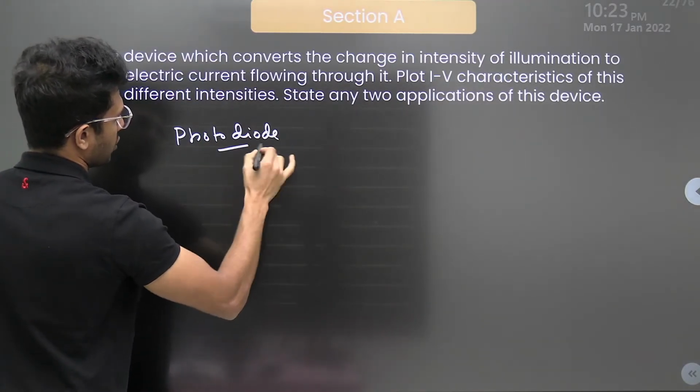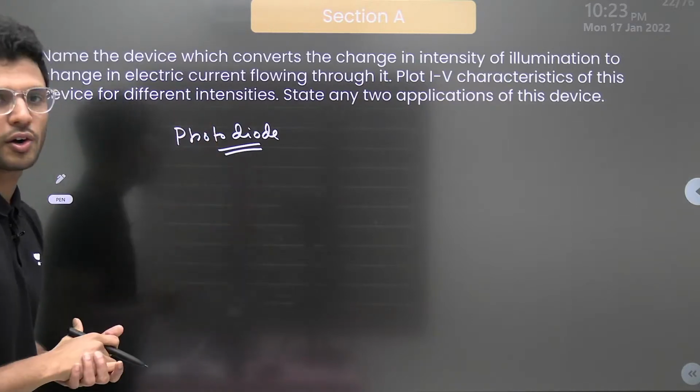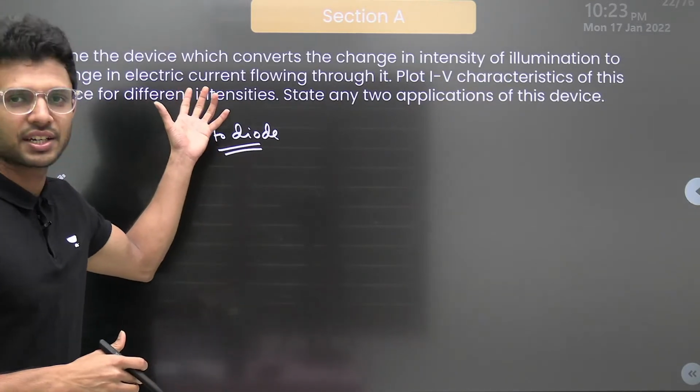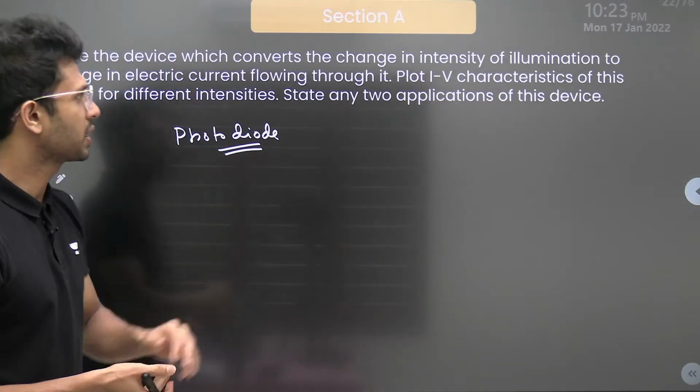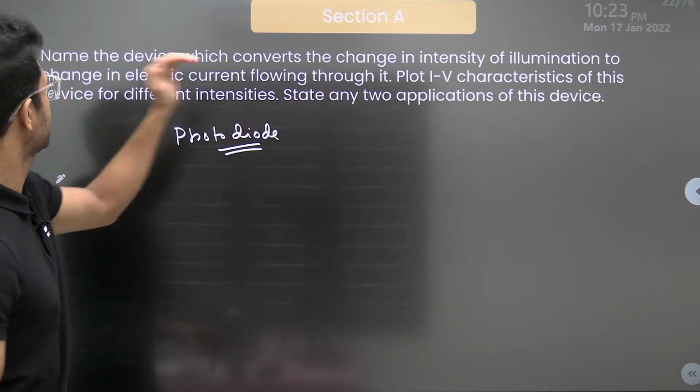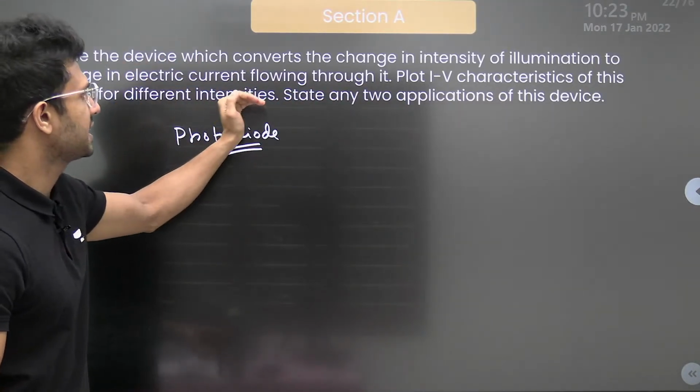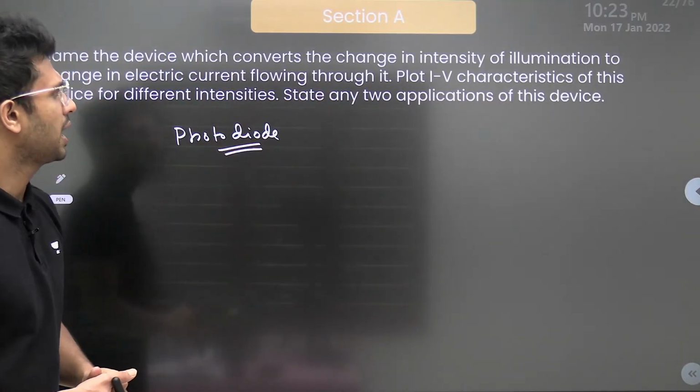That device which converts the energy of light into electrical energy is a photodiode. Now plot the IV characteristics of this device for different intensities and state any two applications.